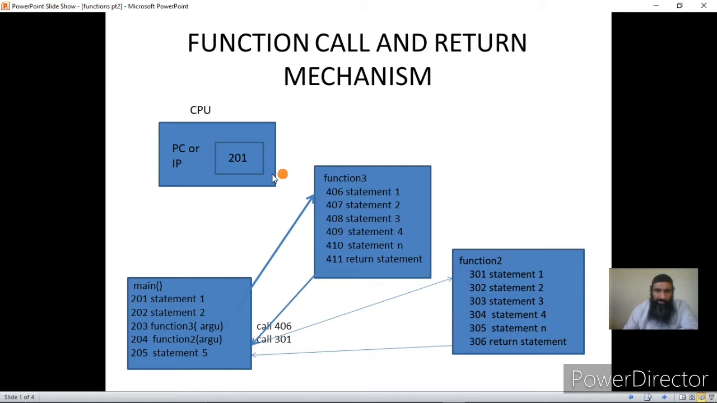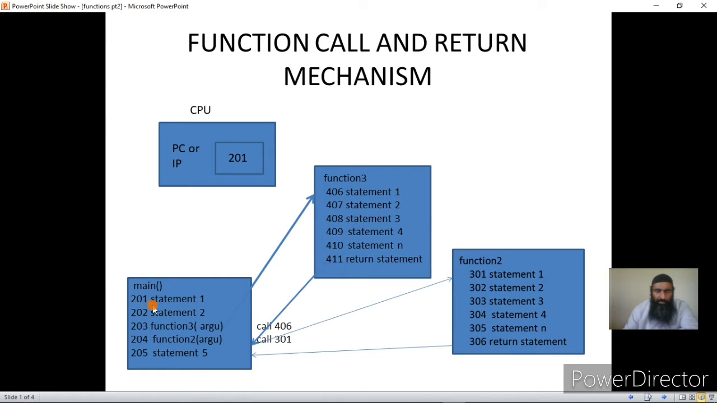Now each function is loaded into the memory by the component of an operating system called as loader. Once the program is loaded into the memory, that is, all the functions that are present in the program are loaded into the memory. Now my program, as I told you, it has got three parts, that is, three functions. One function is the main, which is always essential, and another is the function 3 and function 2.